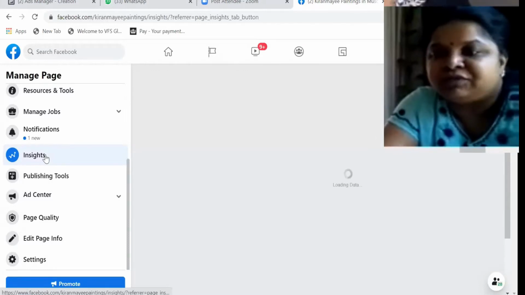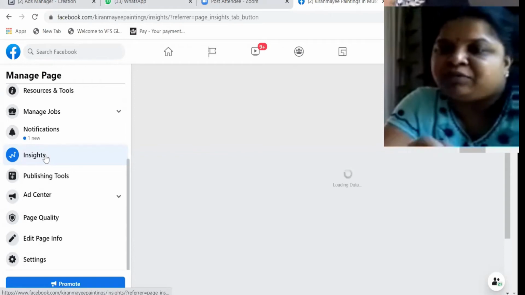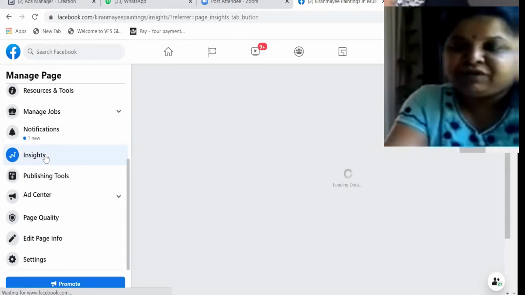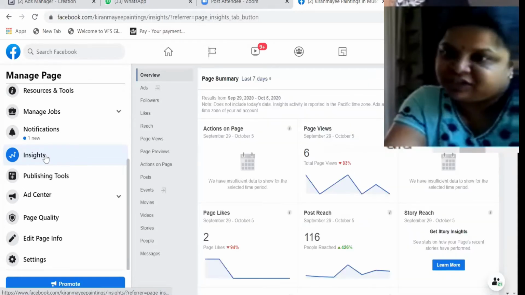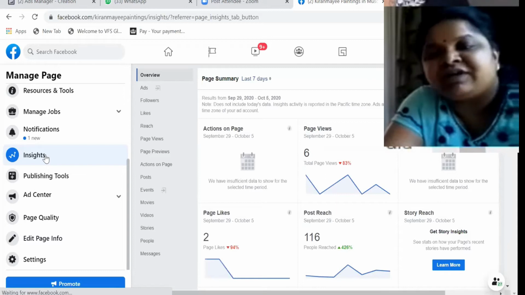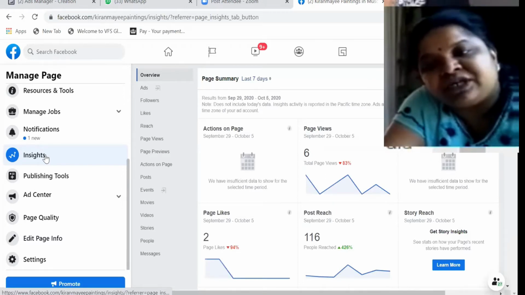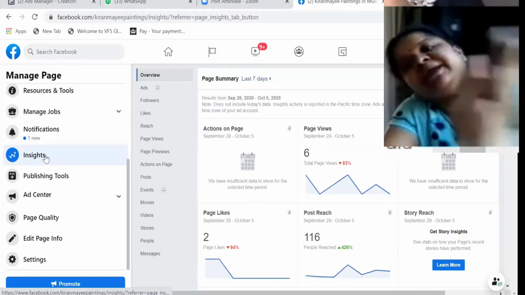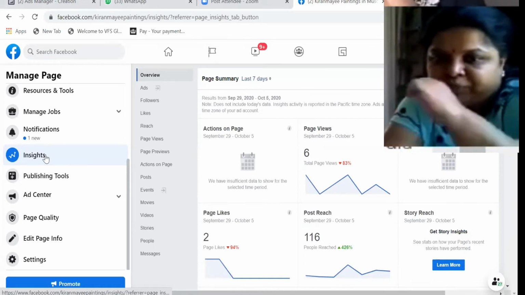When you open this page insights, the first thing you see is an overview. It's a bird's eye view of everything about your page, your likes, your reach, and all those things. If you are using Facebook for your business, then these insights are very important, because they will give you information and help you track how your page is doing, so that you can make improvements for your business.